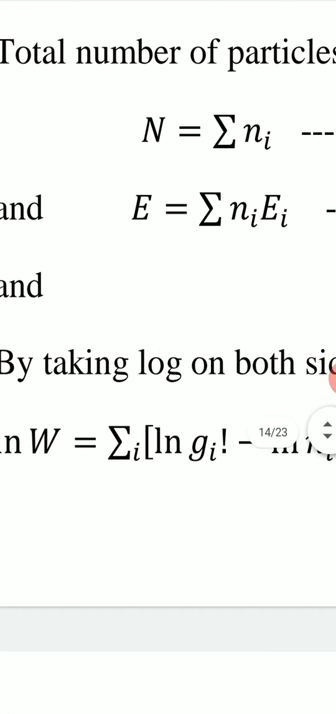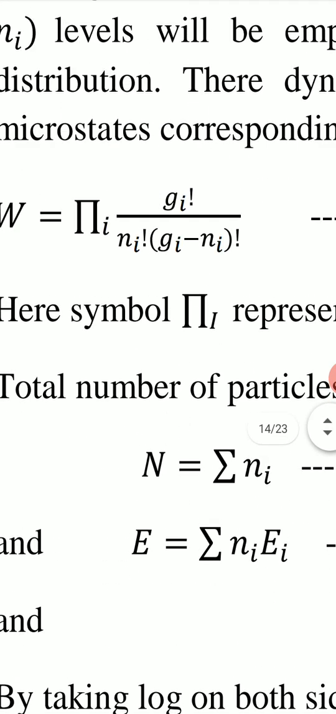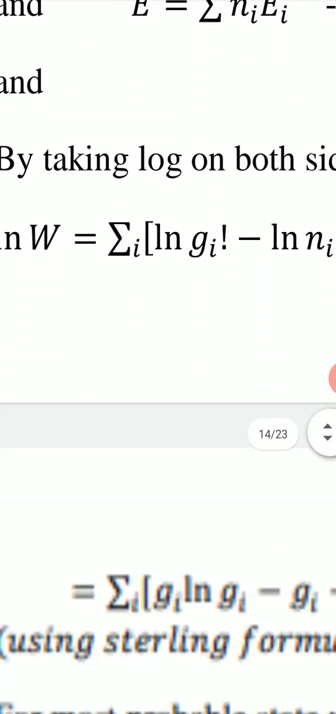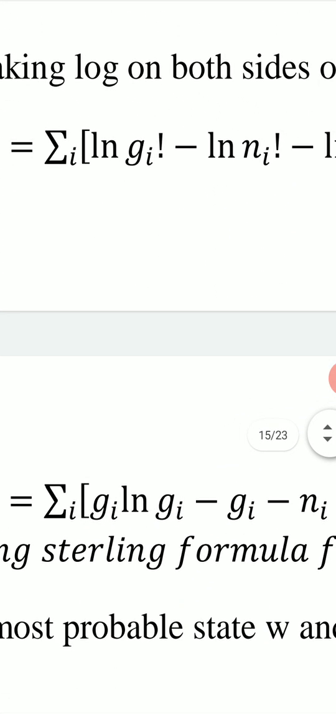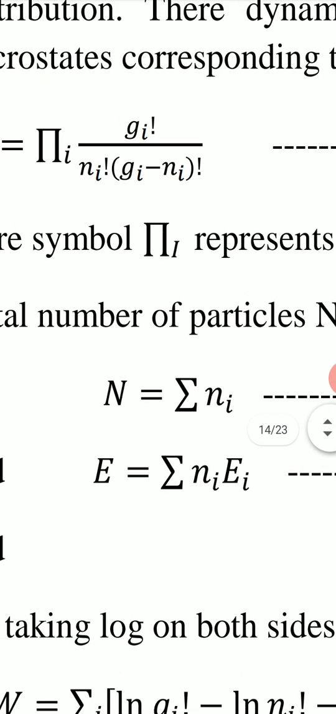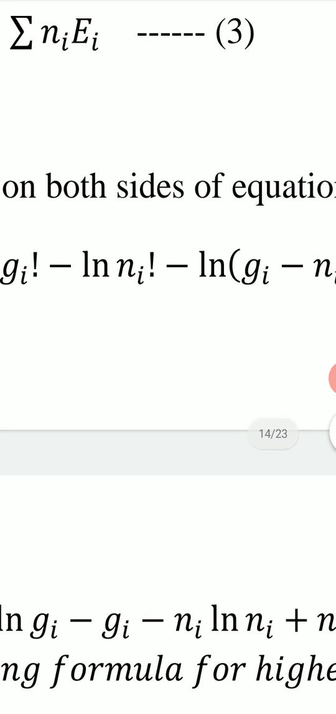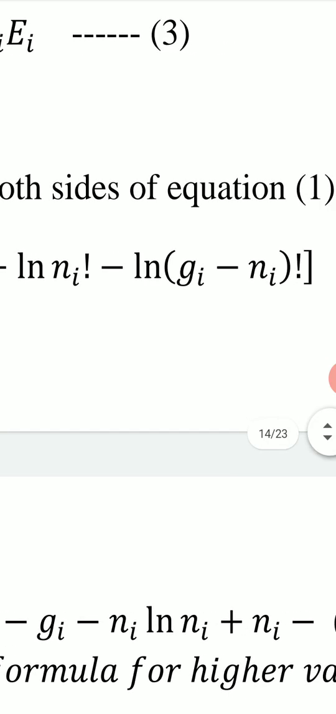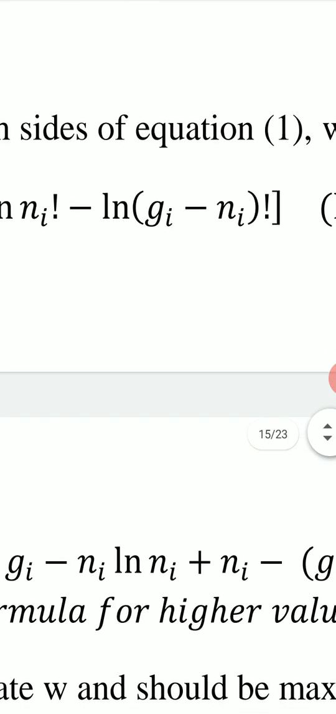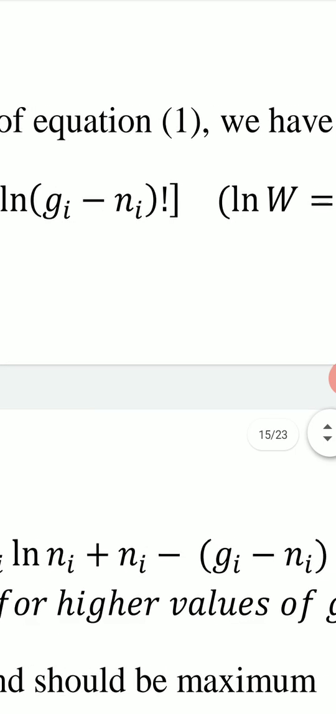So we have summation I, and then if we take log, in the numerator we have factorial Gi, so we write log factorial Gi. Then in the denominator we have these two factorials, factorial Ni and factorial Gi minus Ni. Then log will be equal to minus log factorial Ni and minus log factorial Gi minus Ni.